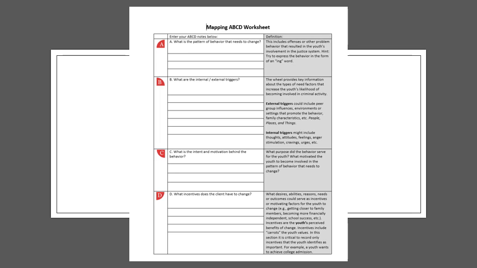First, you're to identify the pattern of behavior that needs to change, and they even prompt you to state that as an "-ing" word, a word that ends in "ing." Then you're to look for internal or external triggers. The juvenile, through the process of motivational interviewing, will help you to define what those triggers are, and then what the intent and motivation behind the behavior is, and then finally, what incentives does the client actually have to make changes.